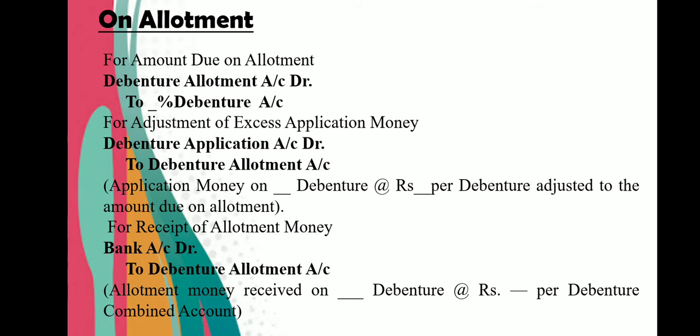After the due entry, we will pass the receipt entry for the allotment money. So your entry would be bank account debit to debenture allotment account. So in allotment, just remember first and third entry. Due: debenture allotment account debit to so and so percentage debenture account, and receipt: bank account debit to debenture allotment account. Second entry we will understand in the exercise.